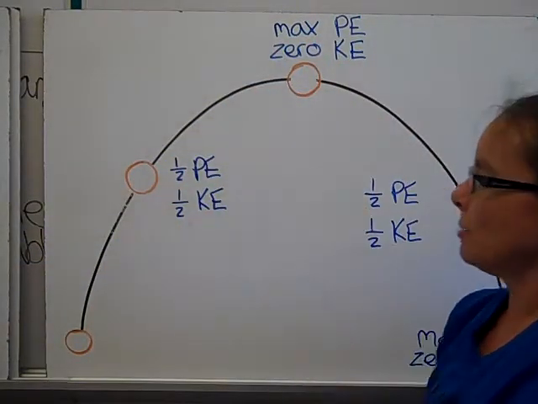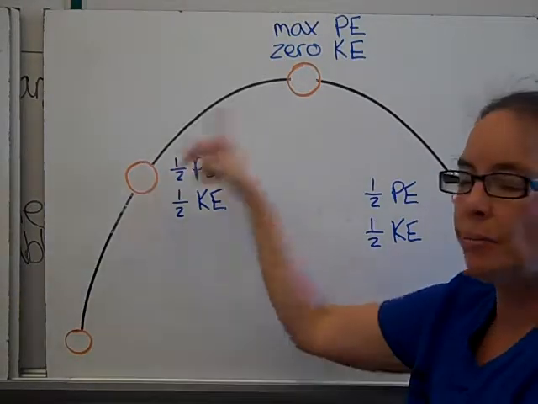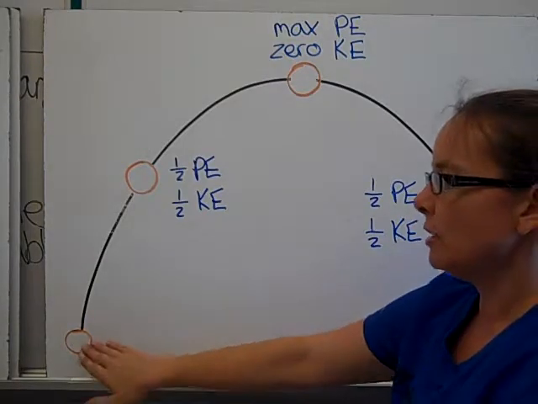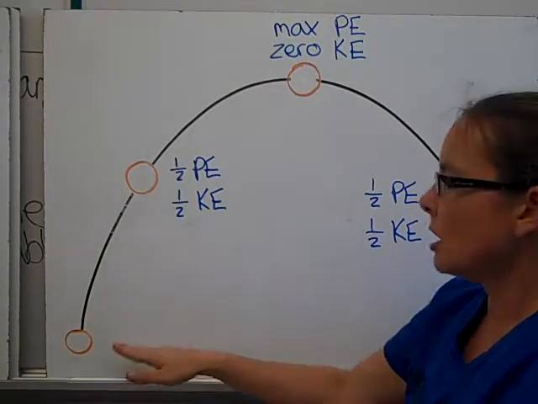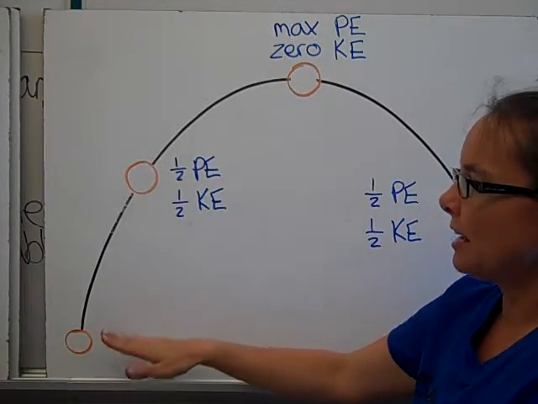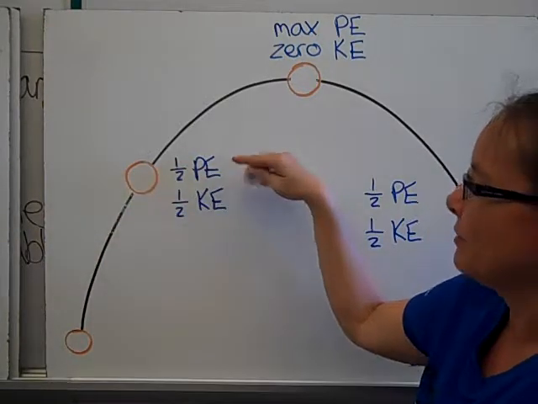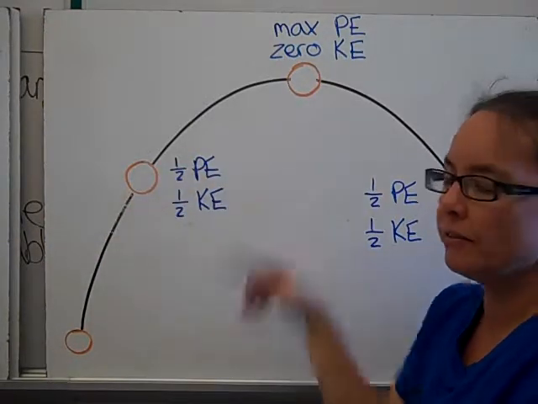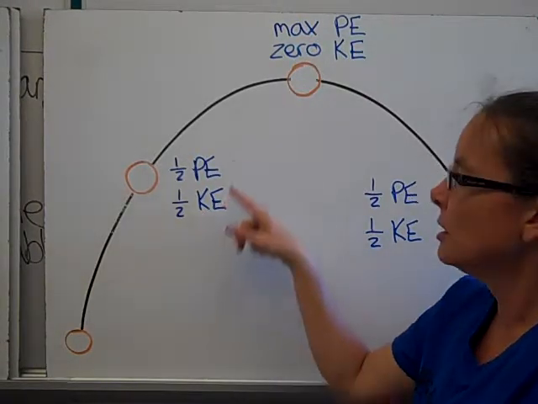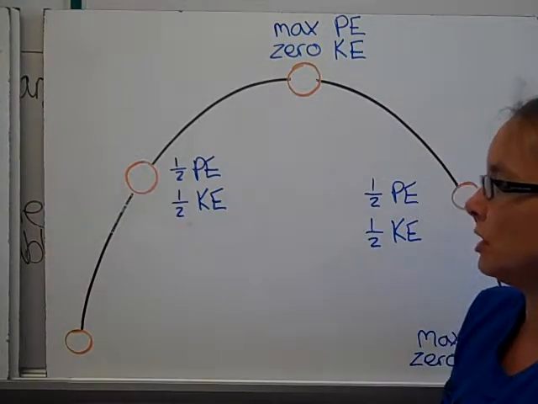So to sum things up, this right here is a diagram representing a basketball, for example, flying through the air. If we're down here on the ground, the ball's not really moving yet. It's pretty close to the ground. The kinetic and the potential energy are pretty even. As it moves up, we have half potential energy and half kinetic energy. Remember, kinetic energy is energy of motion, and potential energy in this case, we're talking about gravitational potential energy.